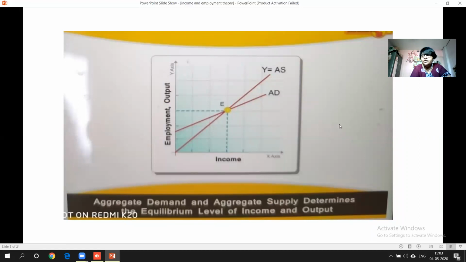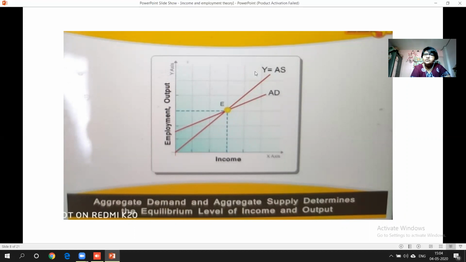Students, last year we have already studied about the demand and supply. Wherever the demand and supply was meeting, we used to call it as equilibrium point. But that was equilibrium price, right? And price is an individual theory. I'm going to say like micro level, only price of one product or something like that we can read. But here we are studying at the macro level. So in macro level, what we are going to study about? We are going to study about aggregate demand, that is AD, and aggregate supply, that is AS, right?